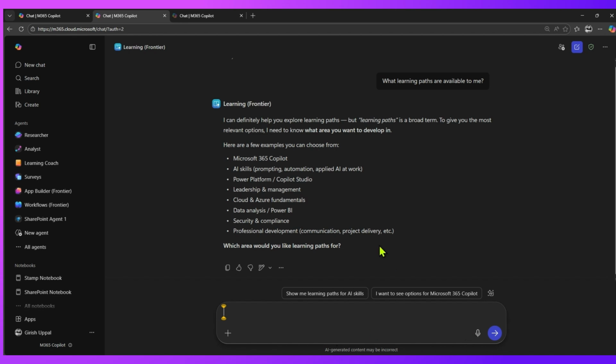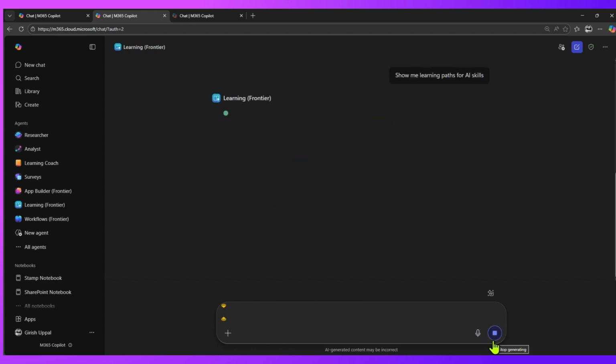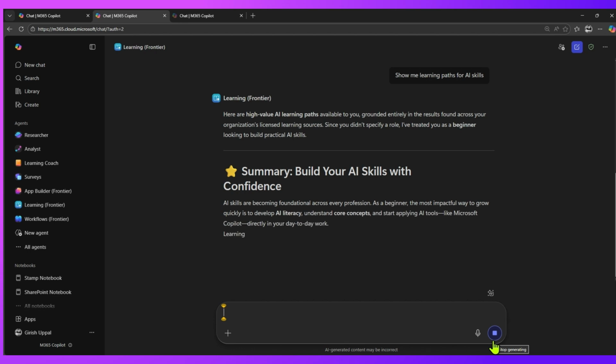And then here you get to see all the learning paths, and then you can explore an individual path, and it will give you some more paths. Now if you want specifically about AI skills, you can just say show me learning paths for the AI skills, and then Copilot will understand, and then it will start giving you more information around what course you need to undergo, either as a basic, either as a novice or an intermediate, or maybe an advanced AI user.